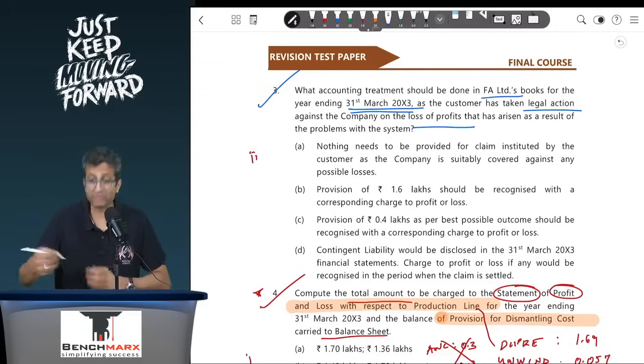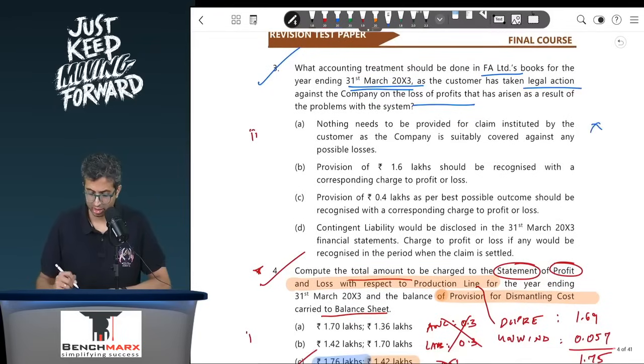So on account of that customer taking action, nothing is to be provided. Well, that is wrong. You have to provide because that's a separate insurance. Provision of 1.6 should be recognized with a corresponding charge to the PNL. This seems to be correct. Provision of only 0.4 as per the best possible outcome should be recognized.